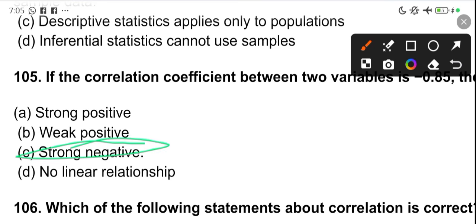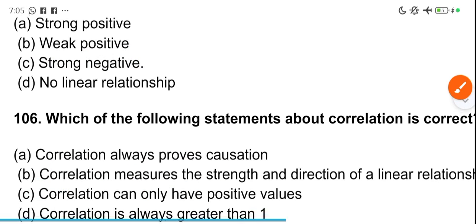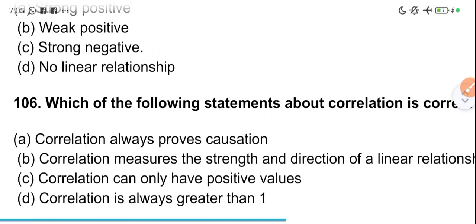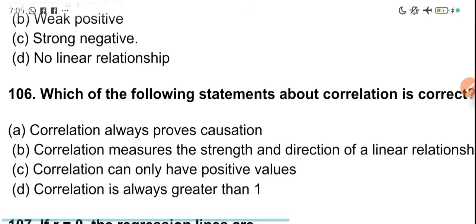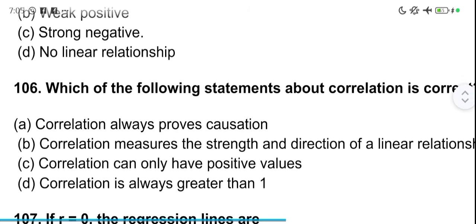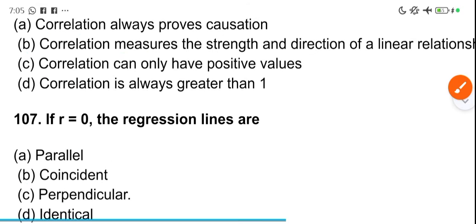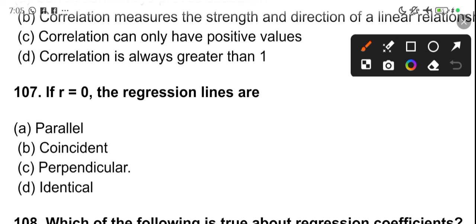Strong negative. Which of the following statements about correlation is correct? Correlation measures the strength and direction. We have said this earlier. Correlation measures the strength and direction of the linear relationship. Okay. If r is equal to 0, the regression line is perpendicular. It's coming again. Don't forget.